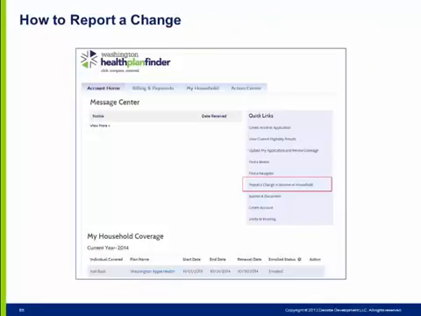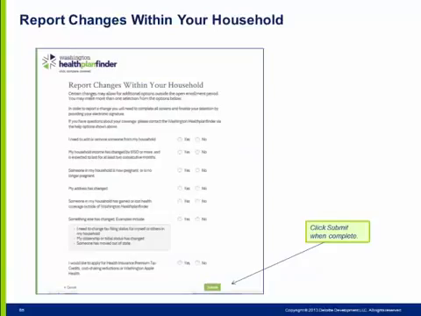To report a change, on the Account Home tab, click on Report a Change in Income or Household. Here is the screen to report changes or a life event. Select the reason for the change, click Next. Reminder, it is not necessary to select No for the reasons not used. The only time you may want to select No is if you have inadvertently selected Yes to a reason and you want to cancel out the yes.